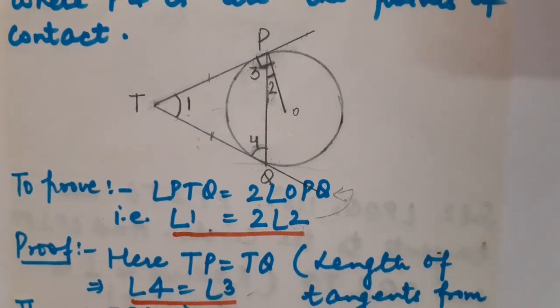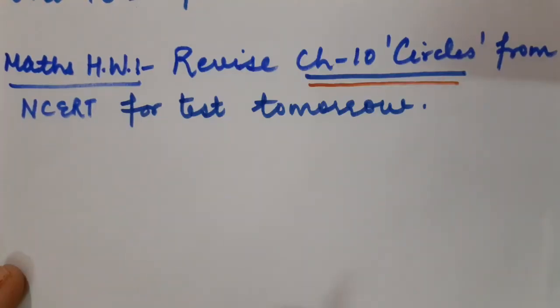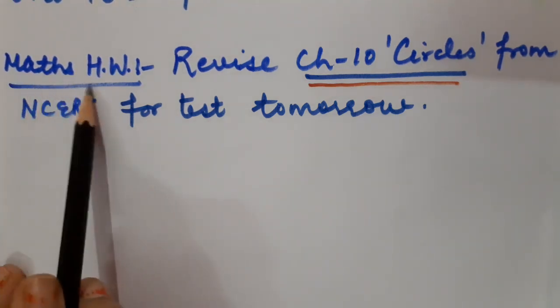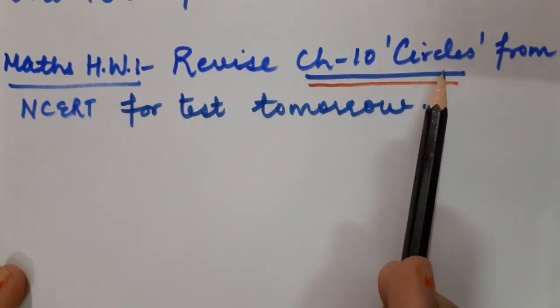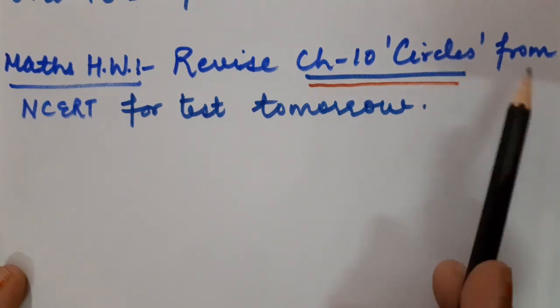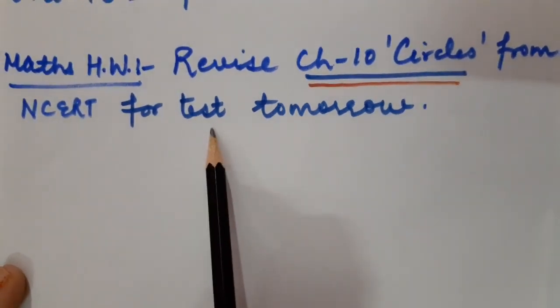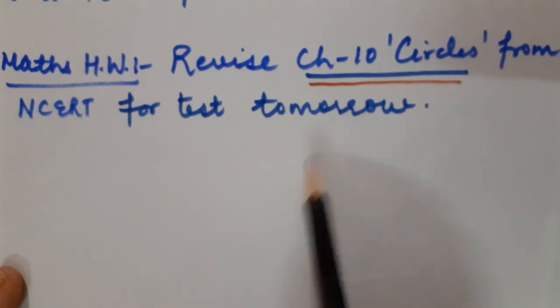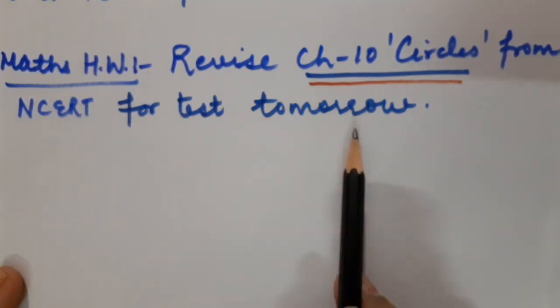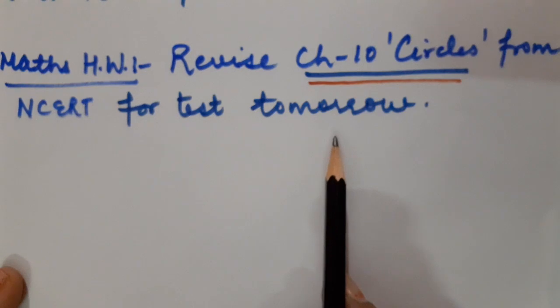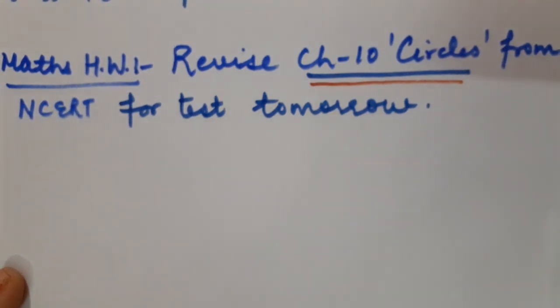Got it, children? Hope through this summary lecture you may have recalled all the important concepts whatever I have taught you in 5 lectures of chapter number 10, circles. Fine, children? Now this is your turn to prove yourself. You have to revise complete chapter number 10, circles, along with examples from NCERT for test tomorrow. Correct, children? And you have to do it in practice notebook. The revision work must be done in practice notebook.